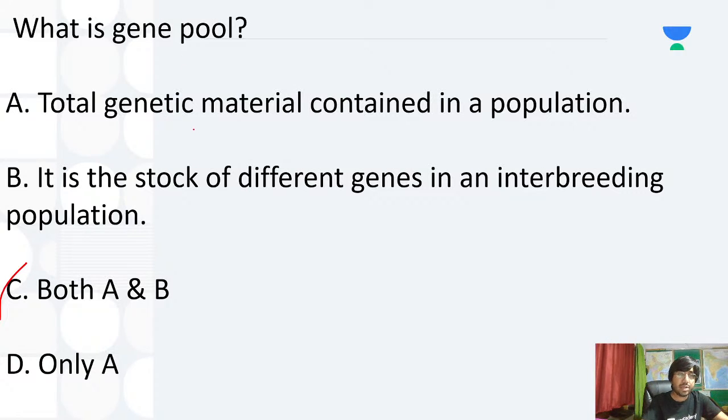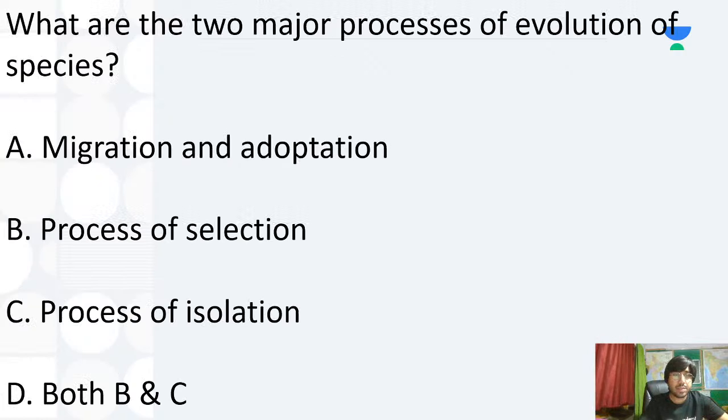All right. Now next one. Okay, next question is this. What are the two major processes of evolution of species? Migration and adaptation. Process of selection, process of isolation, both B and C. So which is the correct answer, by the way?